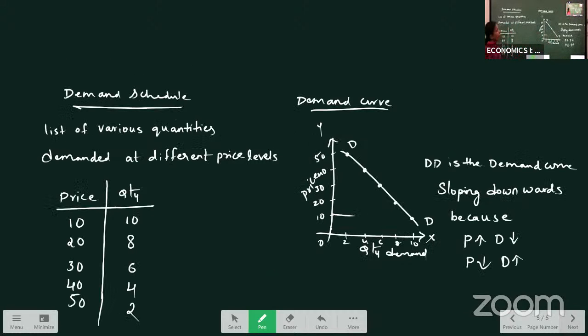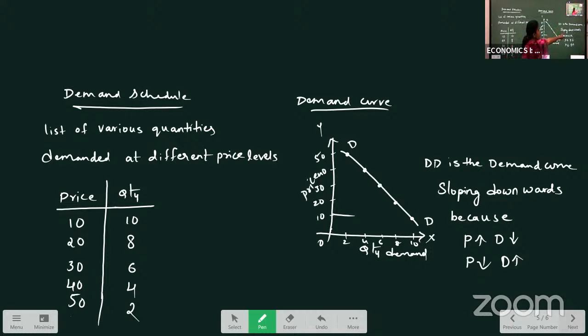To explain the law of demand, we are using the demand schedule and demand curve. Demand schedule is the list of various quantities demanded at different price levels. So, different price levels, different quantities demanded. Based on the demand schedule, we can draw the demand curve. In our demand curve, what is there?